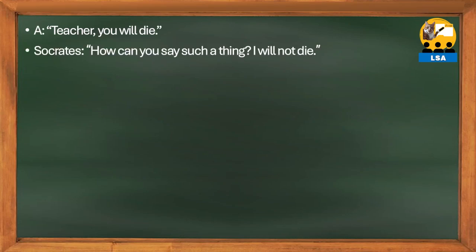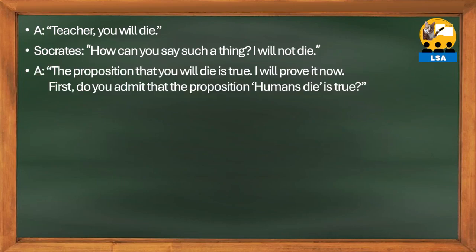Let's examine the structure of the syllogism to see what kind of thinking process leads to learning a new fact. A person A said to Socrates, "Master, you will die." Socrates protests, "What are you talking about? I will not die." Then A spoke quietly, "The proposition that you will die is true. I will prove it from now on. First, do you accept that the proposition, all humans are mortal, is true?"